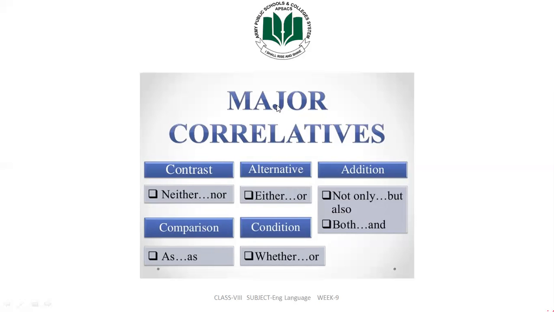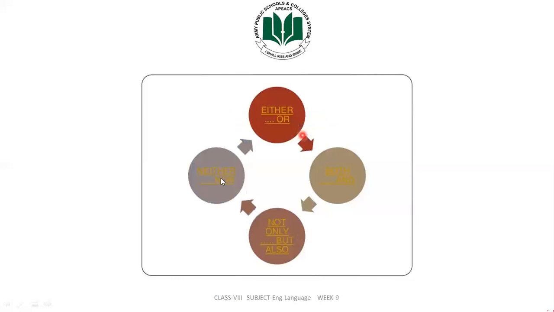Either, or; neither, nor; not only, but also; both, and. So you can see a cycle here. These are interrelated, and this is how they relate with one another. It means if we use either, we use or; both, and; not only, but also; and if we use neither, we use nor.